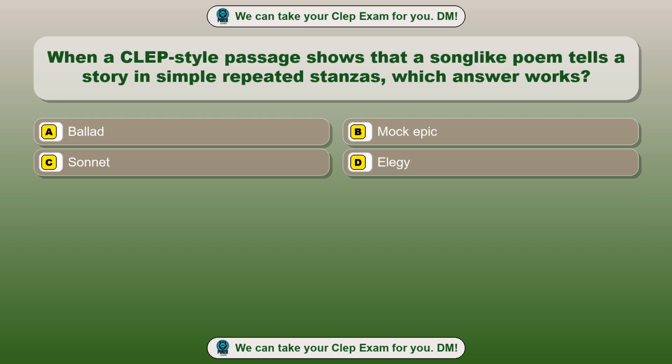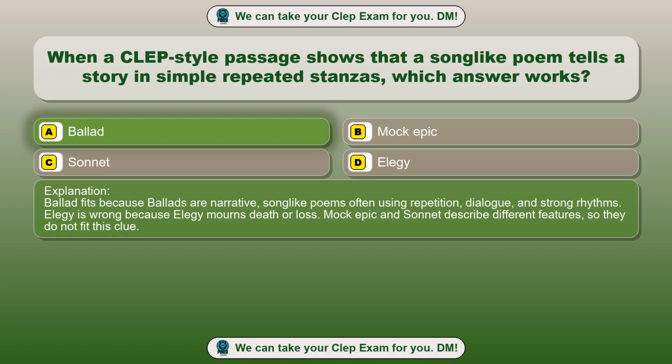Question 87. When a CLEP-style passage shows that a song-like poem tells a story in simple repeated stanzas, which answer works? Option A. Ballad. Option B. Mock epic. Option C. Sonnet. Option D. Elegy. The correct answer is option A. Ballad. Ballad fits because ballads are narrative, song-like poems often using repetition, dialogue, and strong rhythms. Elegy is wrong because elegy mourns death or loss. Mock epic and sonnet describe different features, so they do not fit this clue.